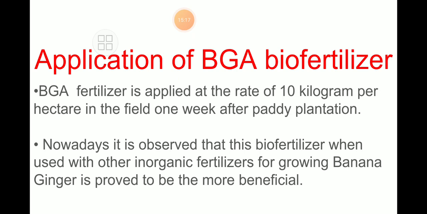As we have seen, blue-green algae nitrogen fixer is very much useful, and we can culture it at our places very easily with the simple method given by Venkataraman, my friends.